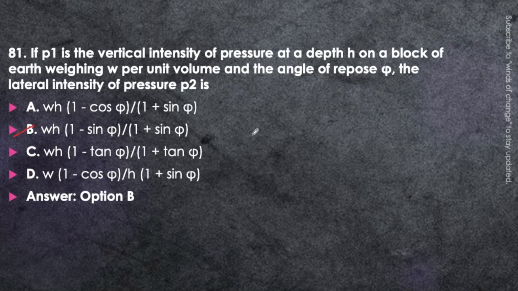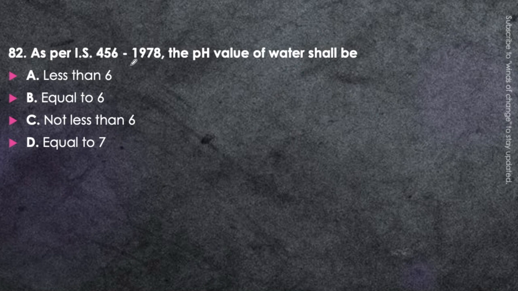Next question. As per IS 456, the pH value of the water shall be less than 6, equal to 6, not less than 6, or equal to 7. Just think about it. What will be the pH value of the water as per IS 456 in case of concrete structures? It should be not less than 6. Memorize it. It is very important. The pH value of the water when used in concrete structure should not be less than 6.